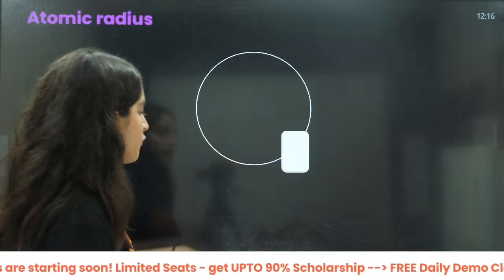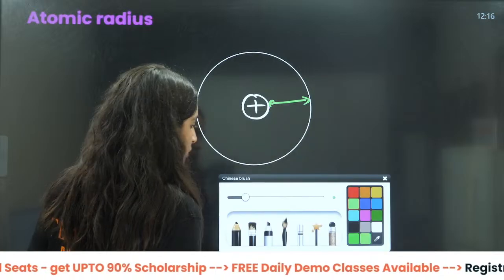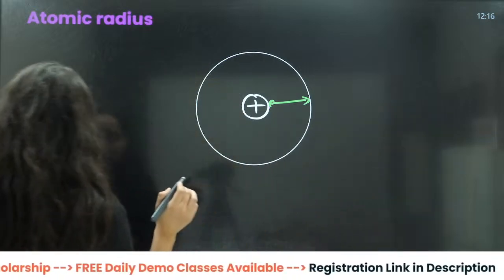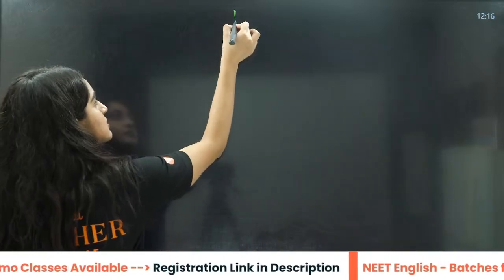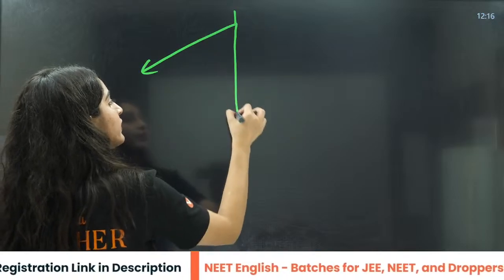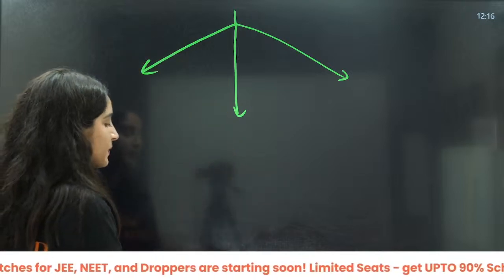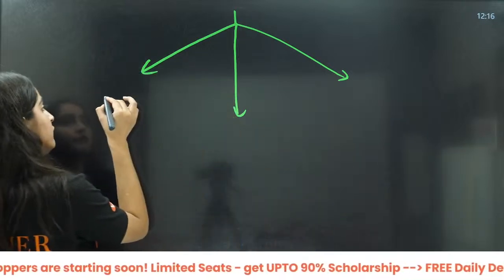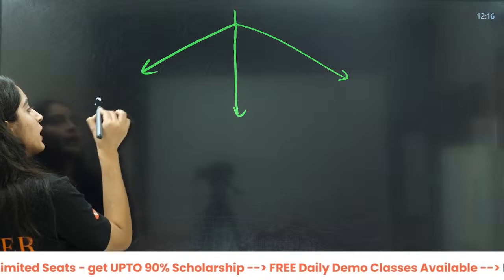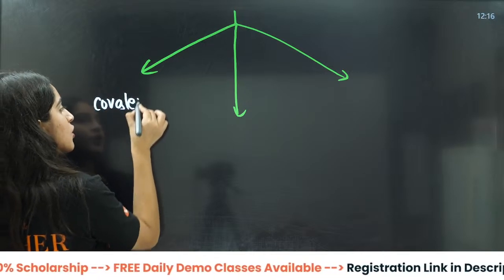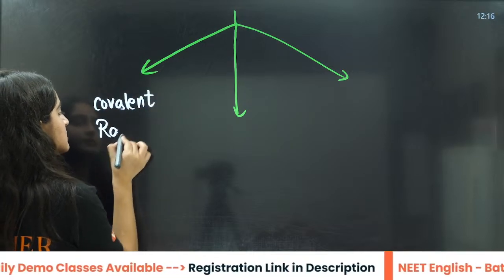For that, beta, firstly we need to understand that there are 3 types of radii, and we will calculate them with the help of a distance. First, for non-metals we have covalent radius.